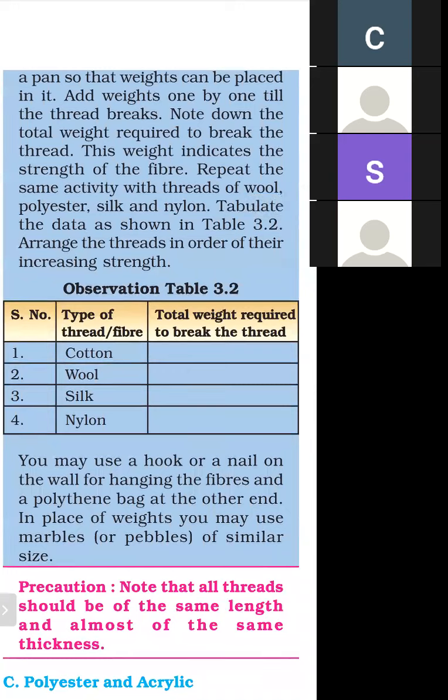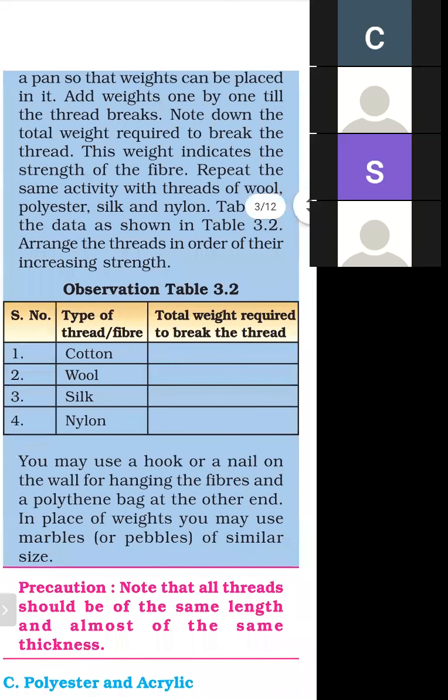There are four types of thread: cotton, wool, silk, and nylon. When we use cotton thread, we will add different weights, and then the thread breaks, and then we add the total weight required to break the thread. Note down these readings for the different types of thread.